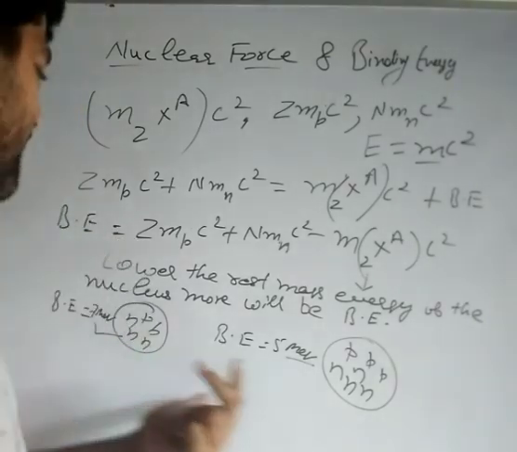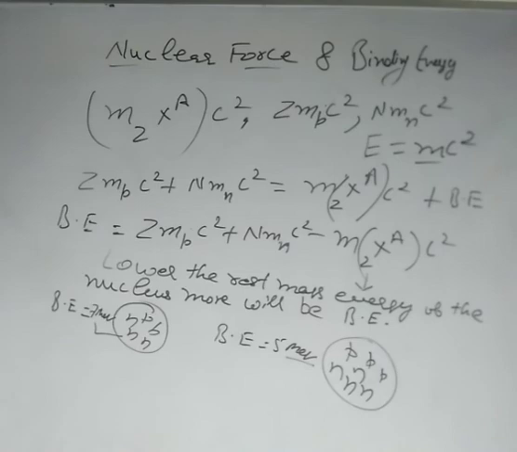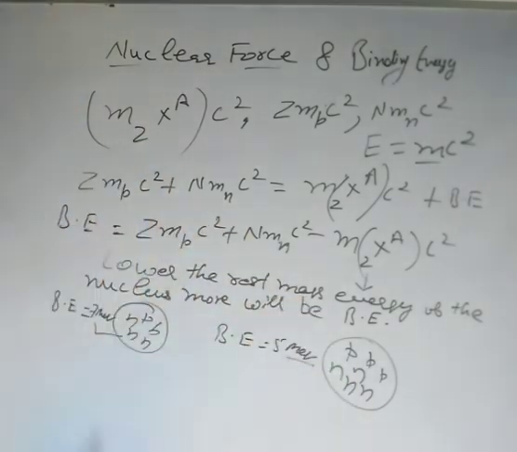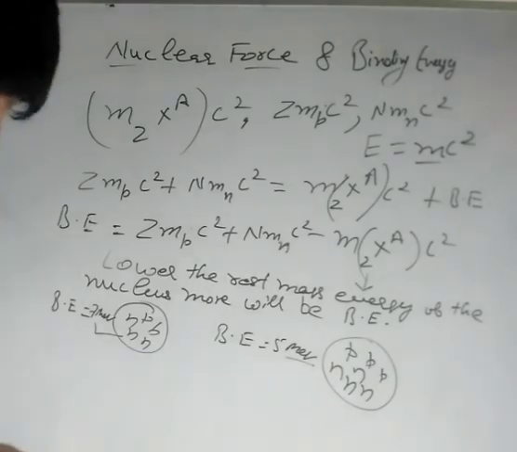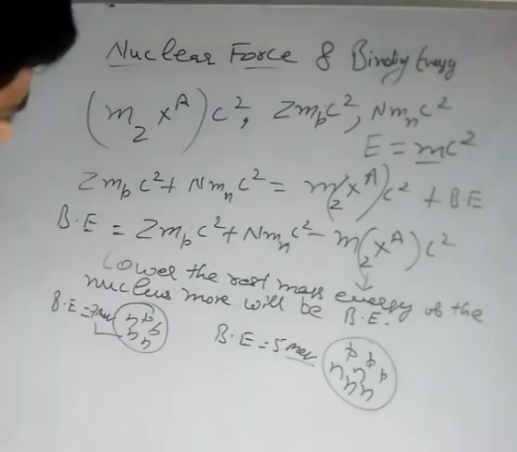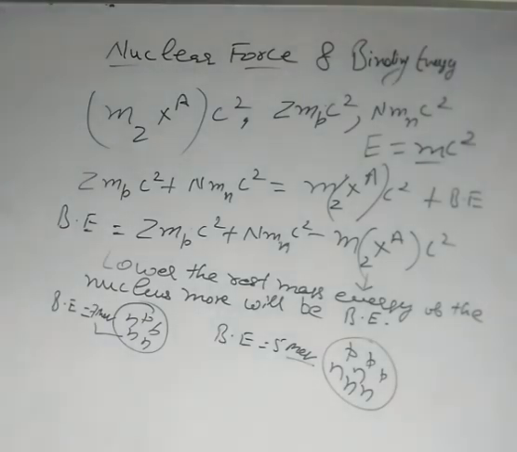But here you have larger binding energies. So the more the binding energy, the larger the stability of the nucleus, because more energy you have to supply to that nucleus. So the measurement of the binding energy gives you the extent of the stability of the nucleus. Okay, so that's all for today. So thank you.